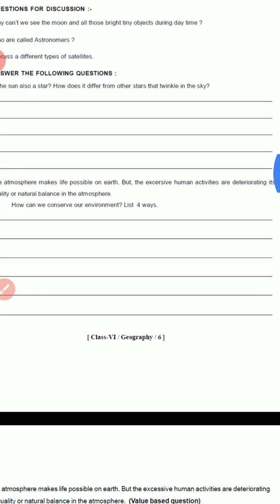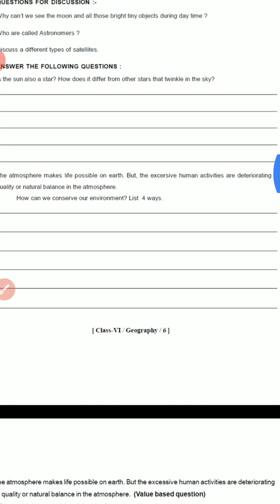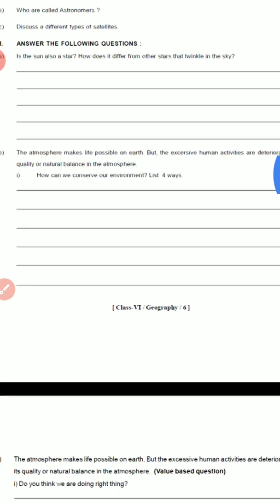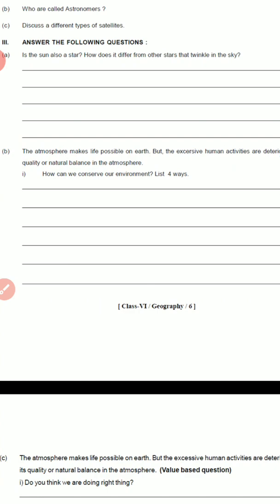So it is given here that due to the human activities there is an imbalance in nature. So how can we conserve the environment? So the answer will be we can conserve our environment by first one by planting large amount of trees.